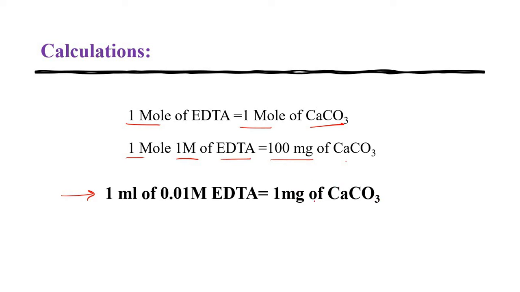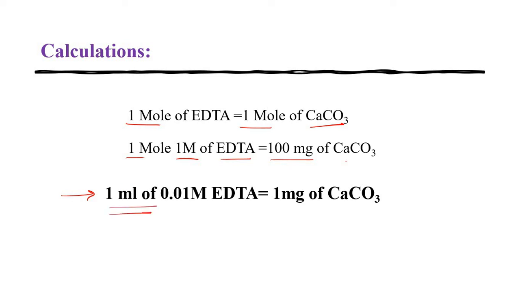So whatever calcium carbonate is present in hard water, 1 milligram of calcium carbonate can be consumed by 1 ml of 0.01 molar EDTA solution. So this is our standard equation.